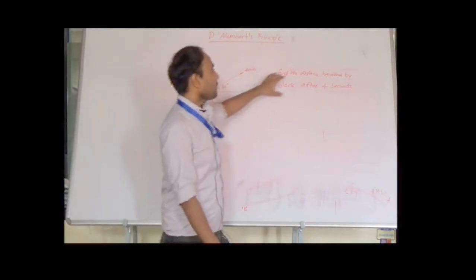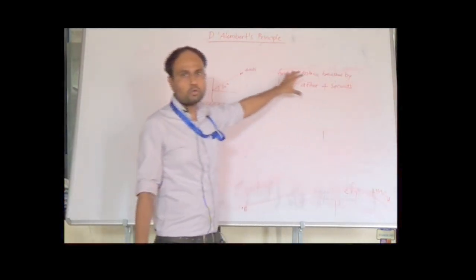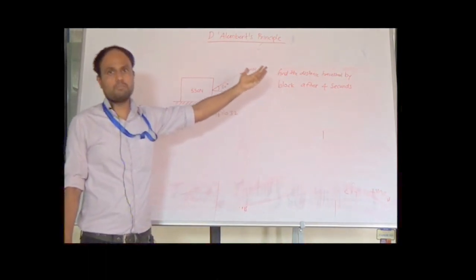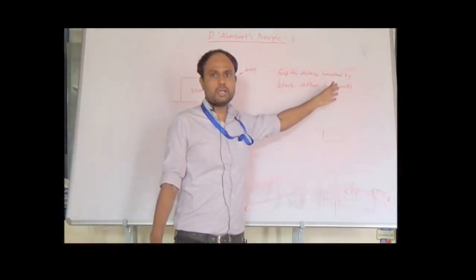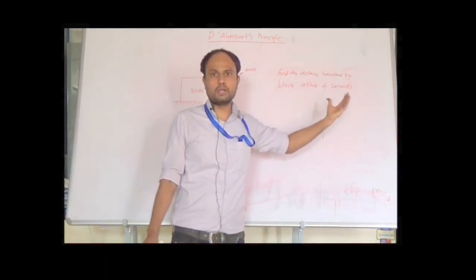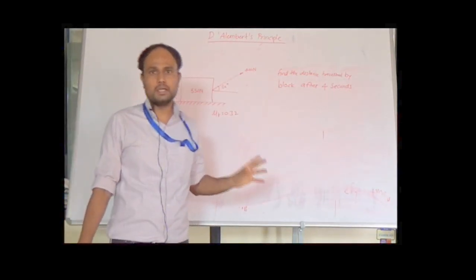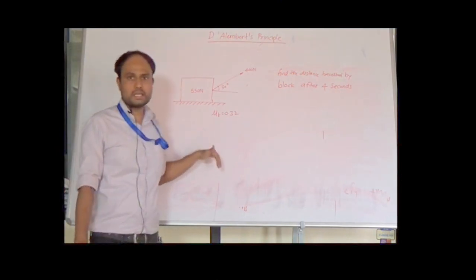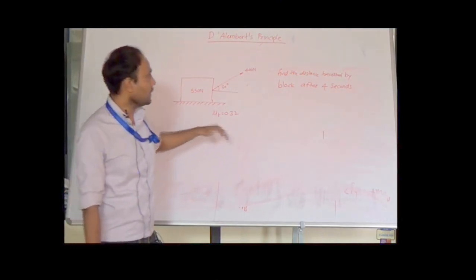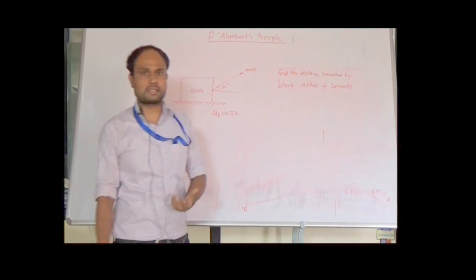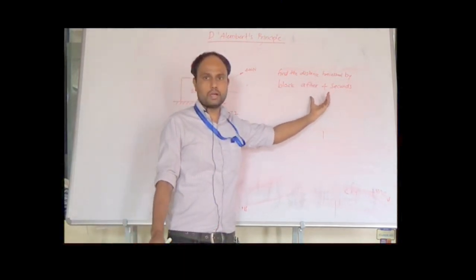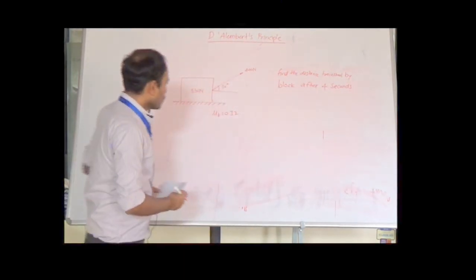So to calculate the distance part, we have to consider the kinematics of particle, but for that part we require the acceleration of the block. To calculate the acceleration of the block, we need to first of all analyze the problem by using kinetics of particle, and that is D'Alembert's principle in this case. Then we will find out the acceleration, and then we use that value of acceleration in the kinematics part to find out the distance travelled. Okay. So the problem will go like this.